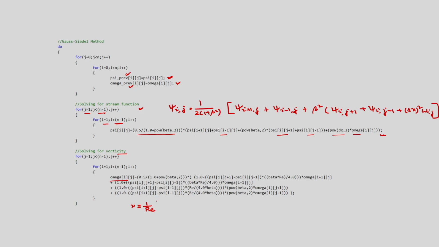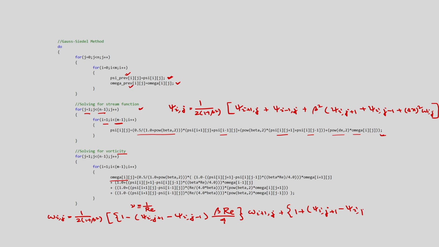So, nu is equal to 1 by Re. If you put that, you will get this equation as omega I j is equal to 1 by 2 into (1 plus beta square), and then (1 minus psi I j plus 1 minus psi I j minus 1) beta by 4 nu. Okay. So, nu 1 by Re we are putting. So, this is your equation: omega I plus 1 j plus 1 plus psi I j plus 1 minus psi I j minus 1, okay, beta into Re by 4